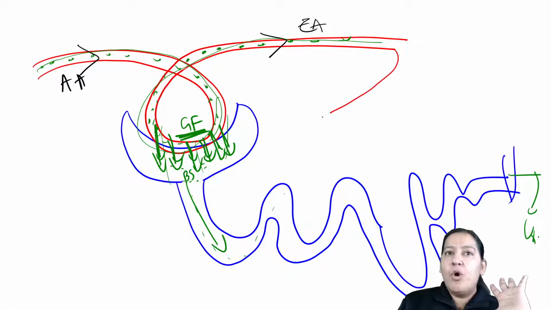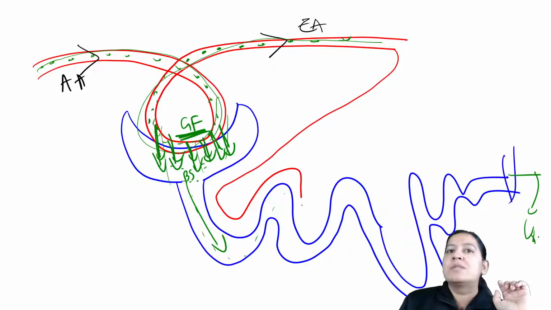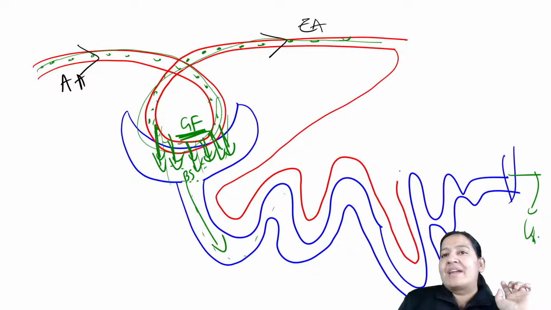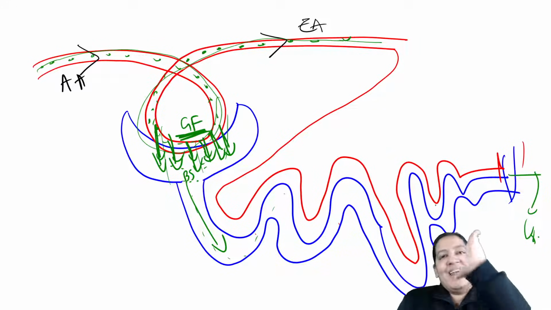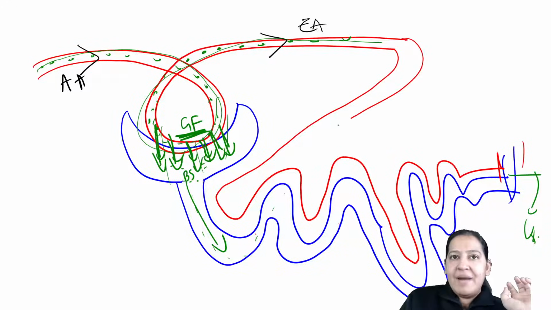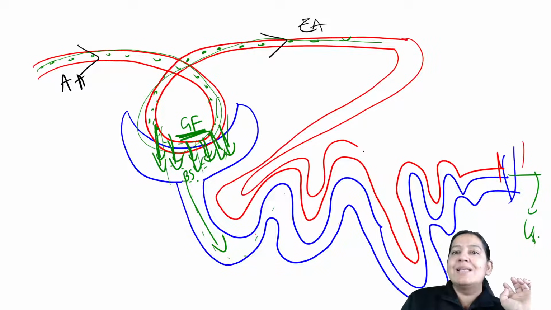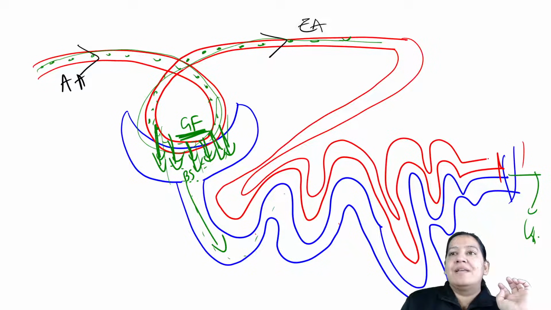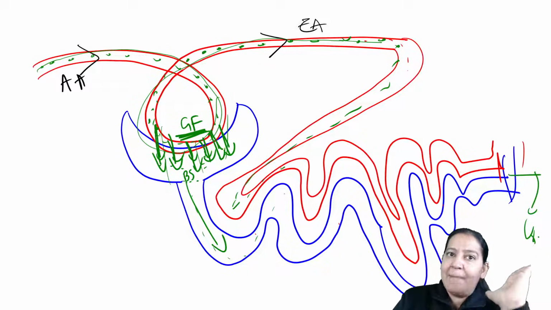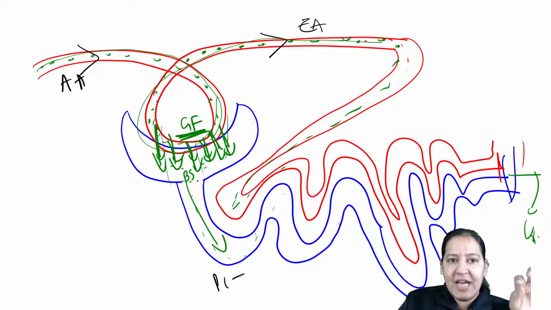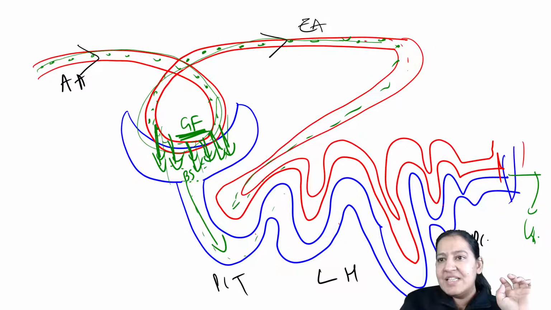This efferent arteriole will form the capillaries over the tubules. This is known as vasa recti. But tubules, I mean all 4: PCT, loop of Henle, DCT, and collecting duct. So the same capillary will come and continue as peritubular capillaries. Can you see? The same remaining substances are coming here, and they are forming a capillary just adjacent to all these tubules. By all these tubules, I mean PCT, loop of Henle, DCT, and collecting duct.